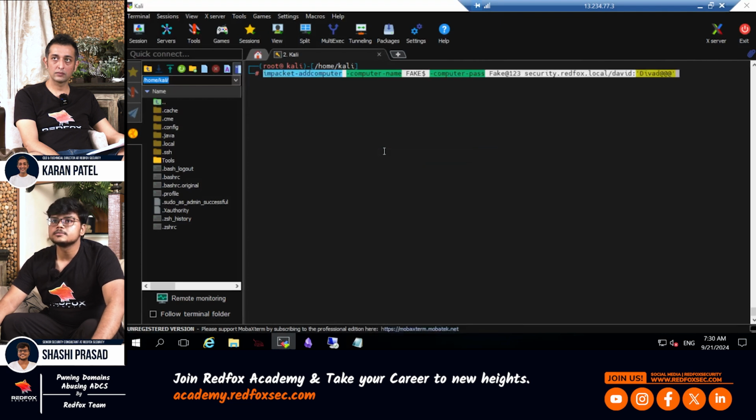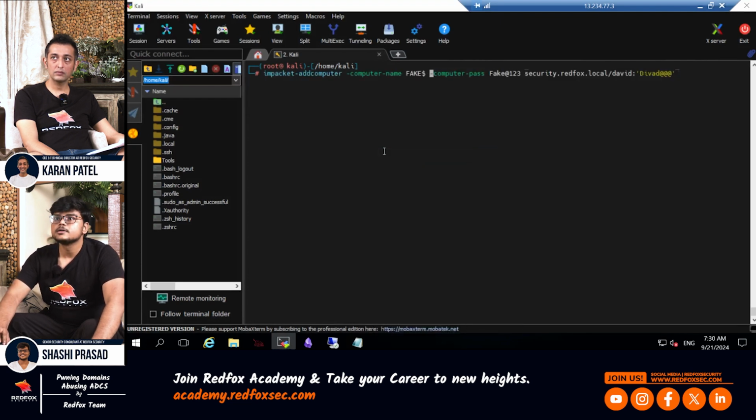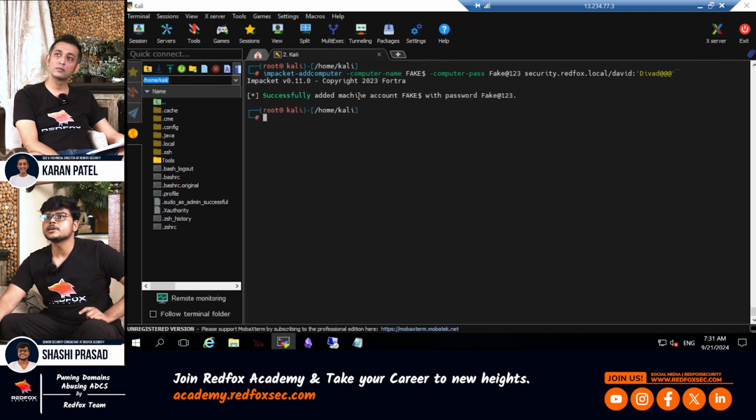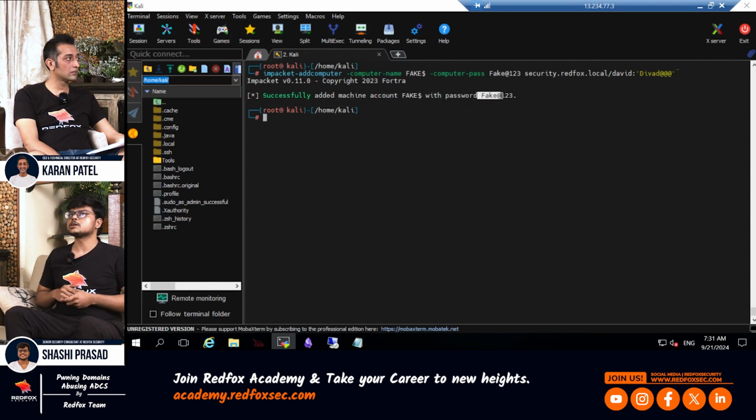Let me paste it. Same thing here. Using the privilege of this David user, I am going to create a fake computer account. The name can be anything, it ends with the $, and then the password for this computer account, and then the credentials of our user. Let's do that. And we have successfully added a fake machine account with this password. Right now we have the credentials of this machine account.